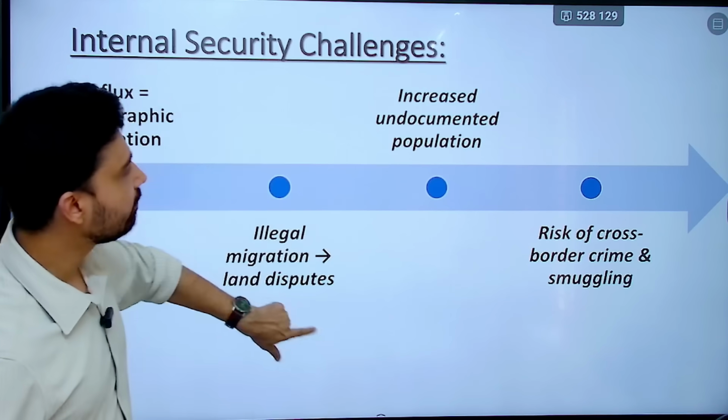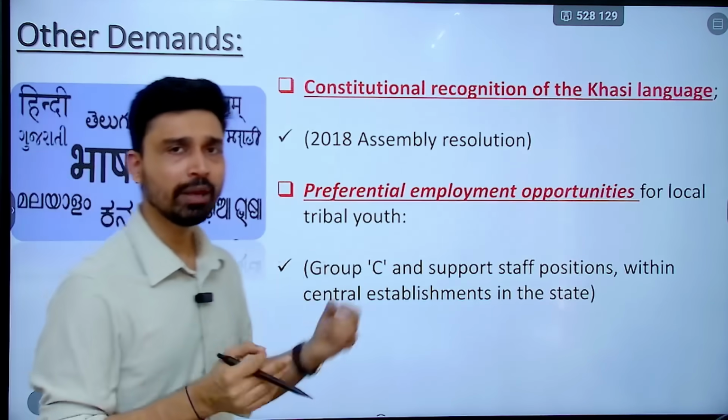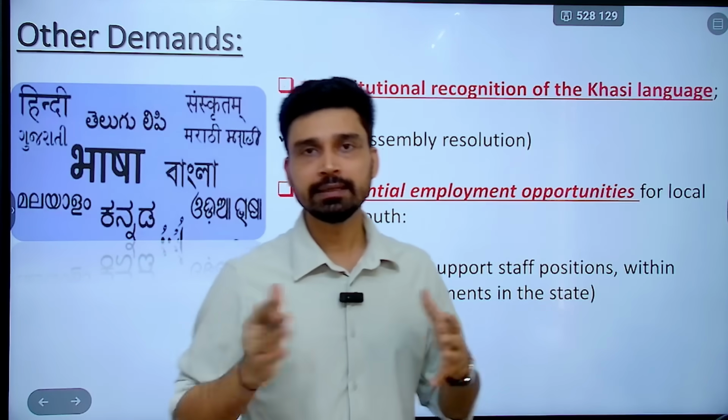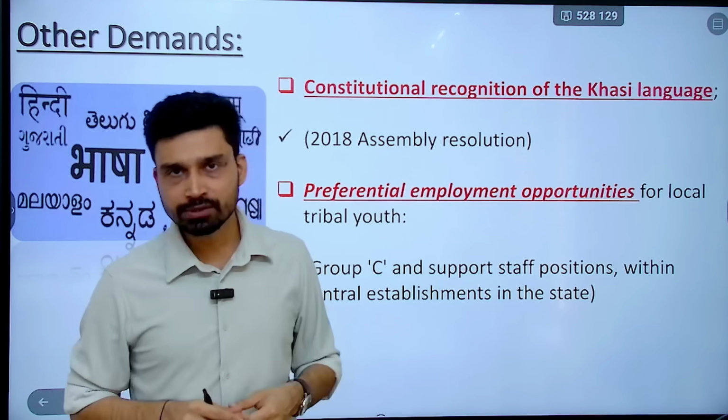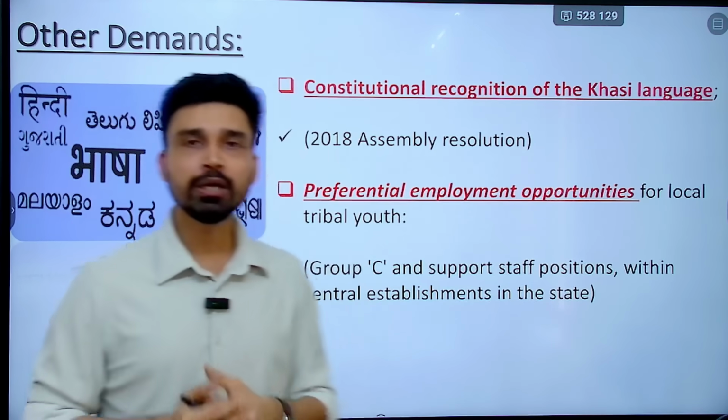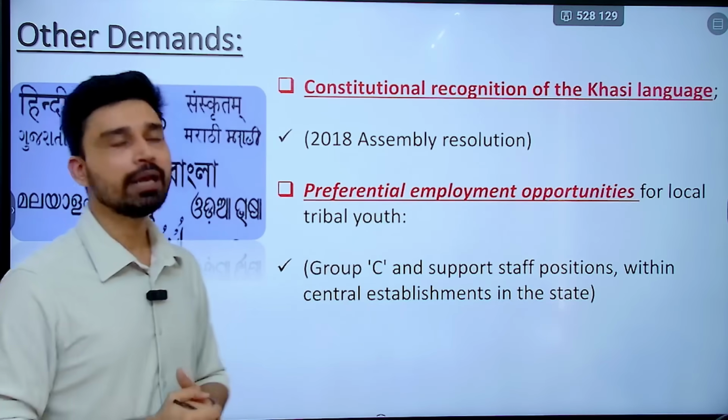So this kind of activity can increase further. Why can it increase? Simply, if we try to understand, the undocumented migrants will not be able to get proper jobs, and they will not be able to open their businesses. So to some extent, they might turn to crime to survive and feed themselves.